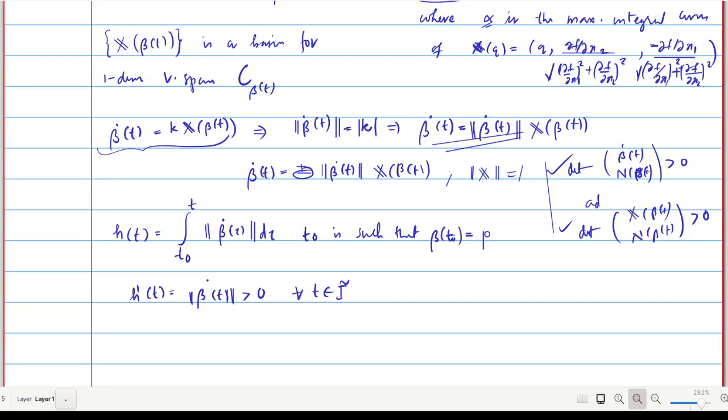So we have now obtained a monotone increasing smooth function h from I tilde to R. It only remains to prove that we can use this h to reparameterize the unit speed parameterization alpha. That is what we have to prove.